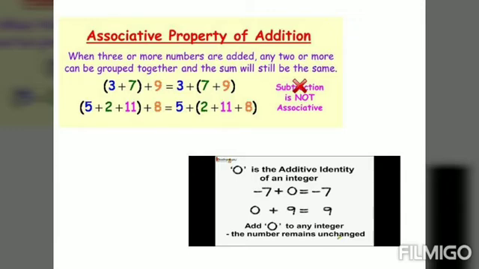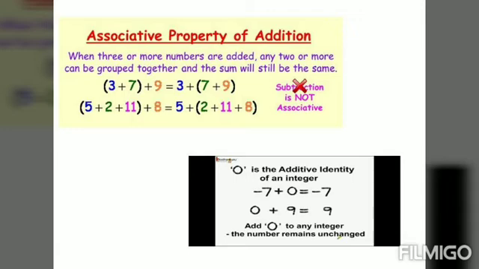Again, on the other side, 3 plus 7 plus 9: if we add 7 and 9, we'll get 16, plus 3 means 19. So both the side answers are the same. Therefore, associativity of integers under addition is true. So integers are associative under addition, whereas subtraction is not associative.